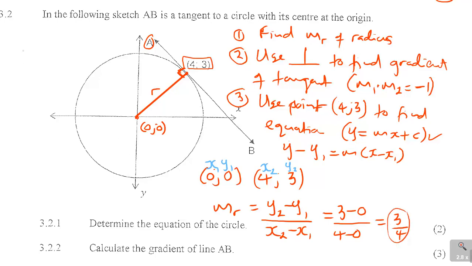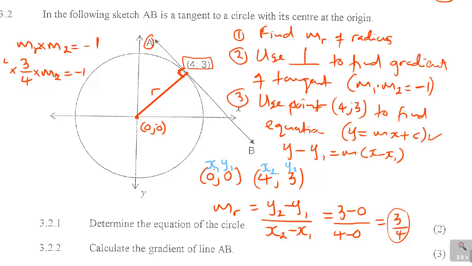Now remember, the formula says m1 times m2 is equal to minus 1. My m1 is represented by the gradient of the radius, 3 over 4, times my second gradient, the gradient of the tangent, which I'll call m2, is minus 1.